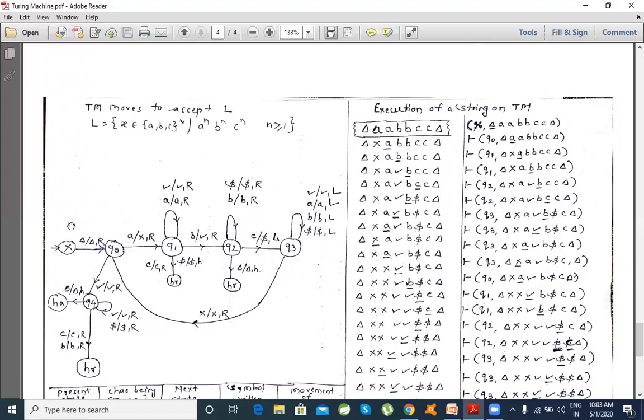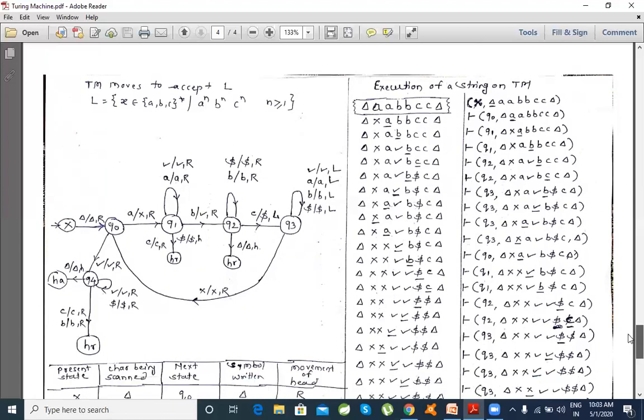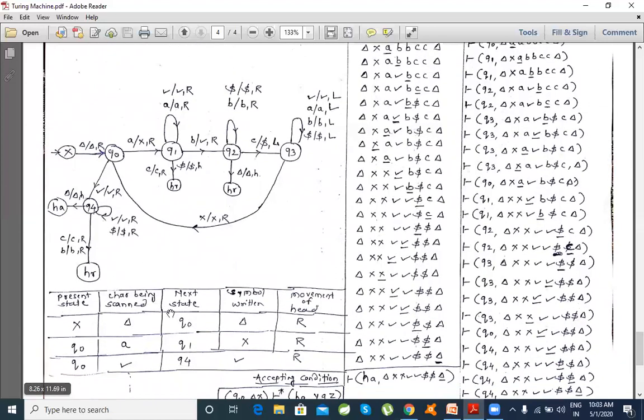This single move can be represented in the delta state transition diagram, with the pattern which we have already seen. So x is my present state, and what I'm reading on the input is null. After reading these two, with this bracket, I have a unique combination.